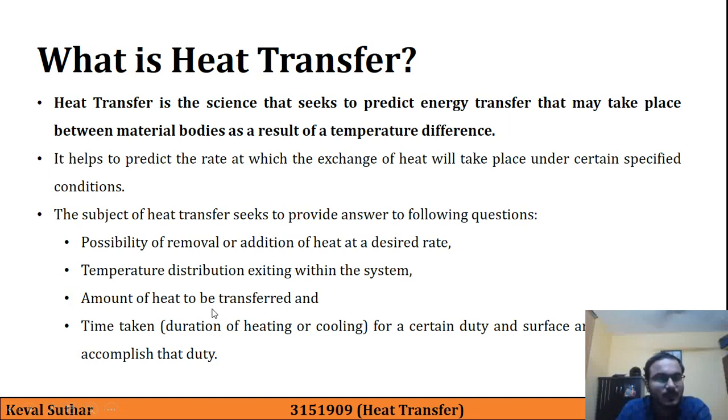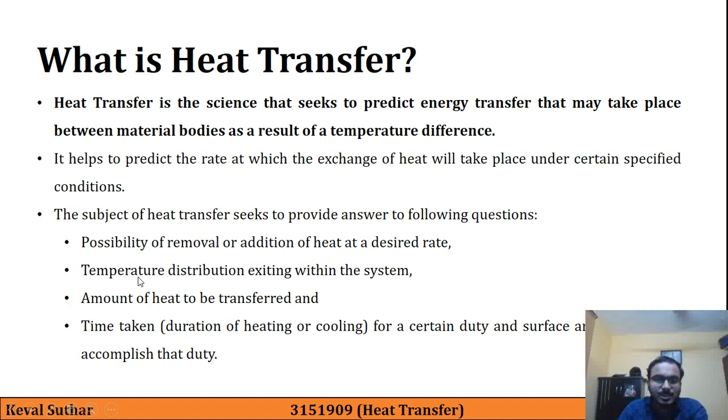If we see the 4 points one by one, first is the possibility of removal or addition of heat at a desired rate. If we have a body which is at a different temperature than the environmental temperature, if it is higher than the environmental temperature, then there is a possibility of removal of heat and vice versa.